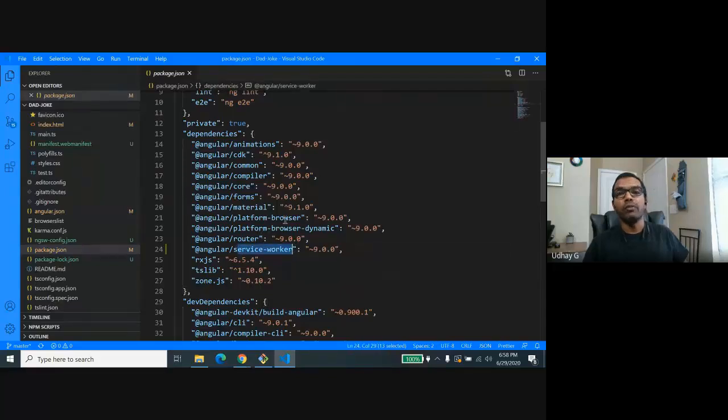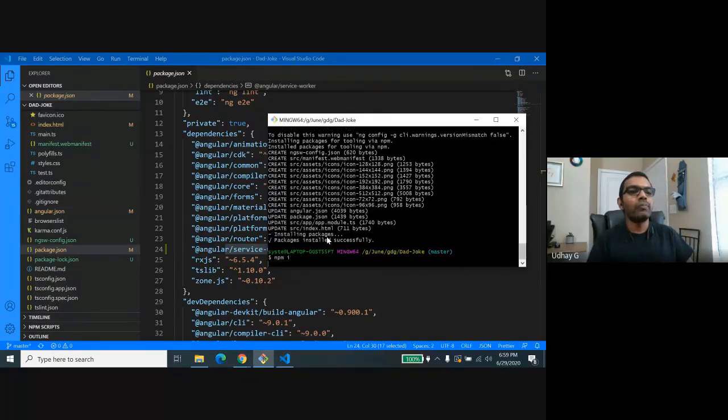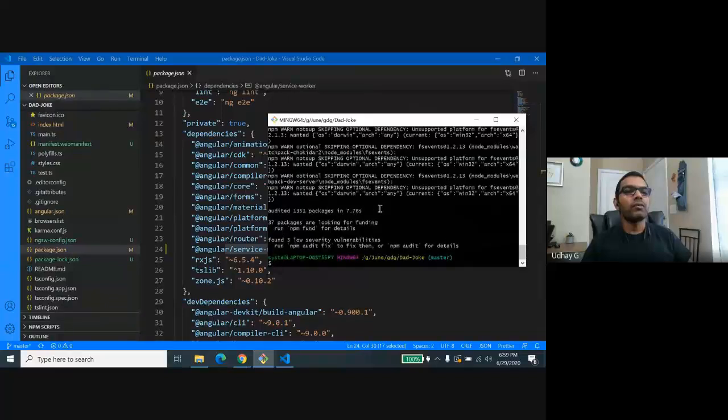I was searching for PWA. Yeah, not PWA, it added service worker support here. So this package needs to be installed now, right? So we just added it, but we didn't... Oh, it installed it already. Yes, it installed it already, so we don't have to install it anyway. I'm just going to do npm i just to make sure all the packages are installed. Otherwise, when we run our application, it's going to throw an error, right? Okay, it added the functionality for my application.